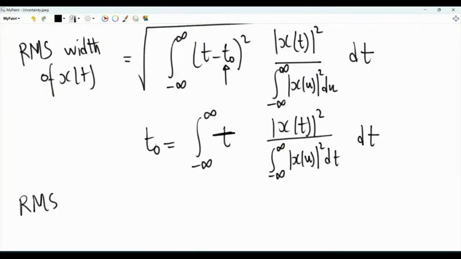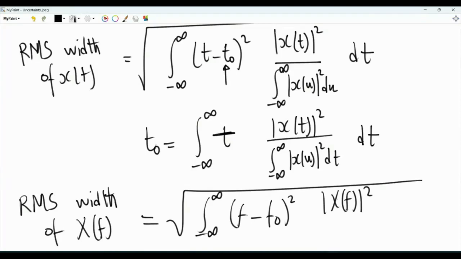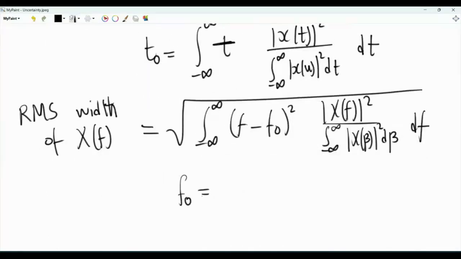So the RMS width of the Fourier transform of x(t), that's big X(f), will be the square root of the integral from minus infinity to infinity of (f minus f0) squared, times the function that is like a PDF, that's the magnitude squared of X(f) divided by the integral of the magnitude squared of X(f) df. And what is f0? It is like the first moment.